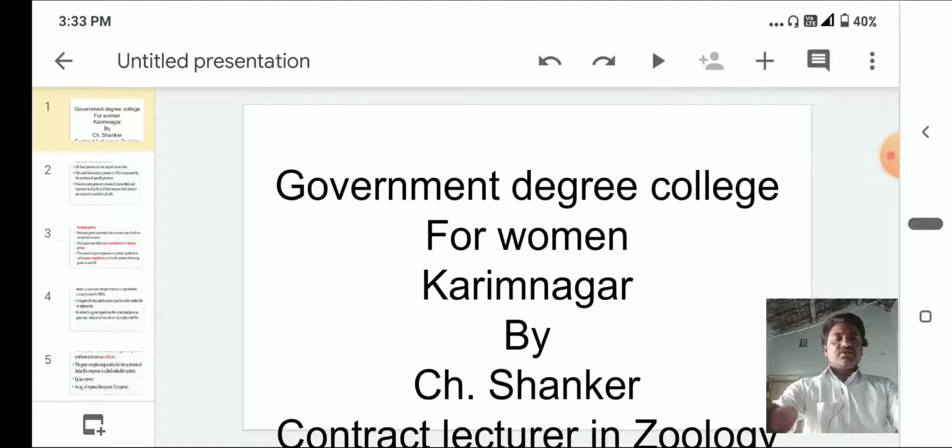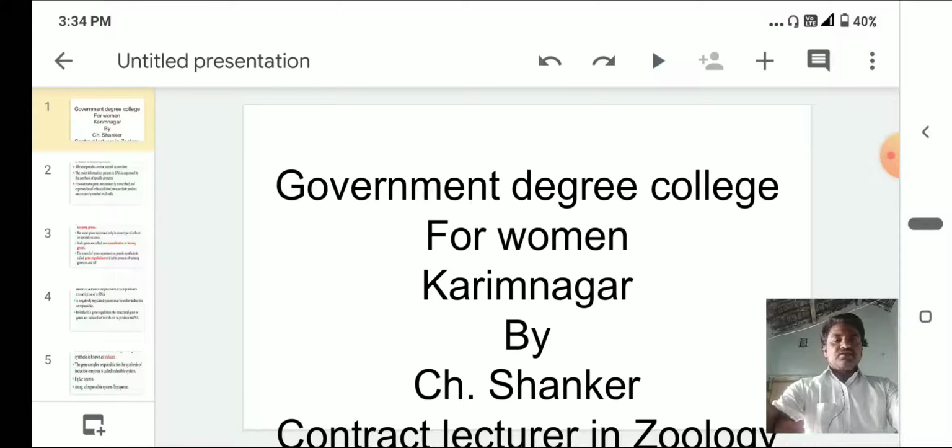Gene regulation is nothing but the operon concept. Jacob and Monod proposed the operon concept, according to which regulatory genes and structural genes are there. We will study this in the following class.